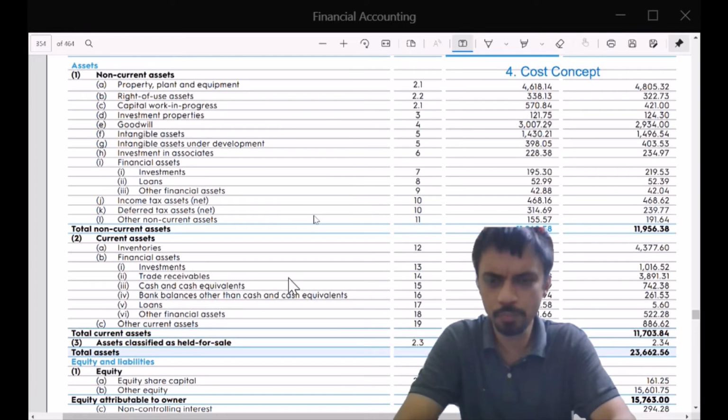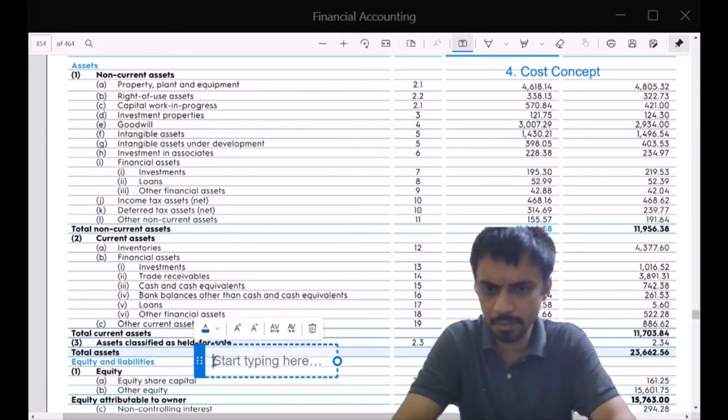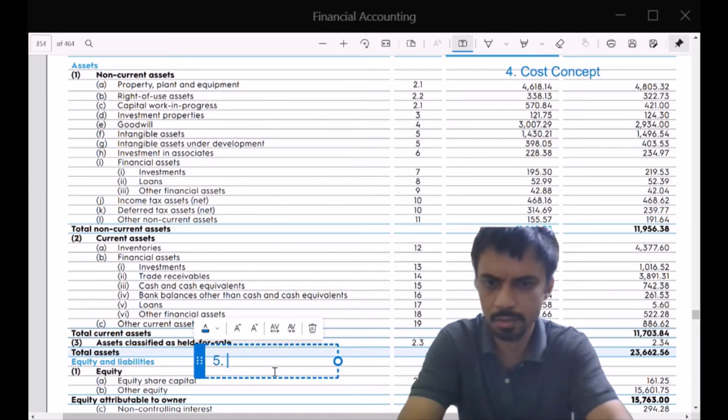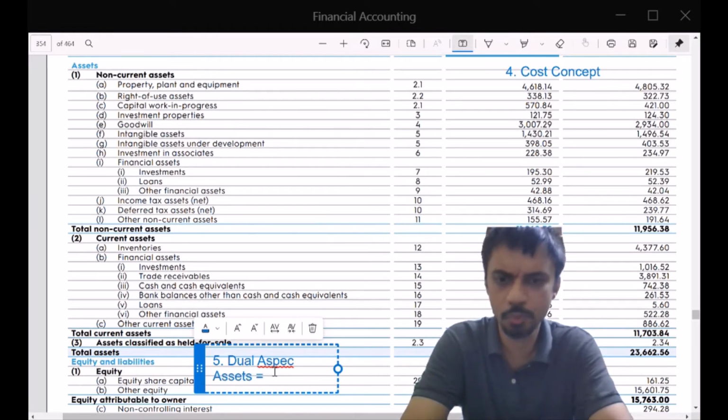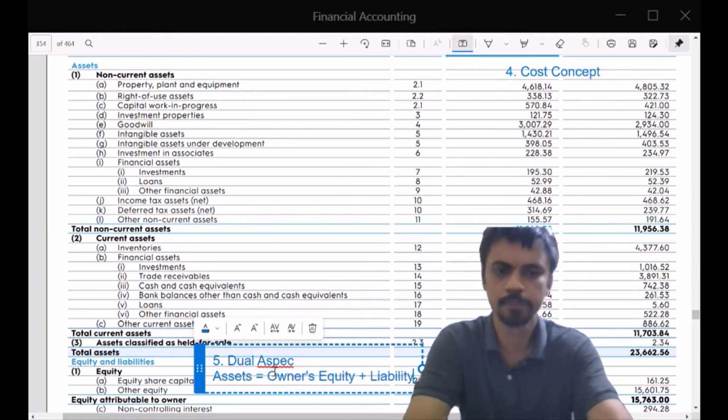Let me now move to the next part, and I will introduce the fifth concept in this. Let me write it down here, which is the dual aspect. Now, what this means is, assets, which we saw, is the sum total of owner's equity plus liability.